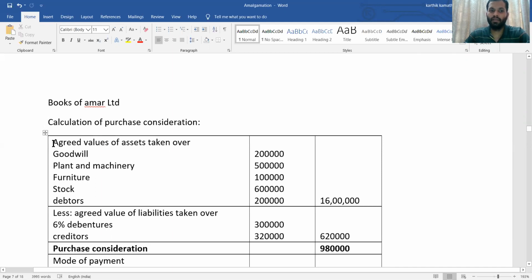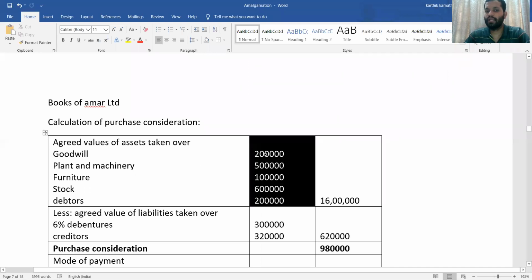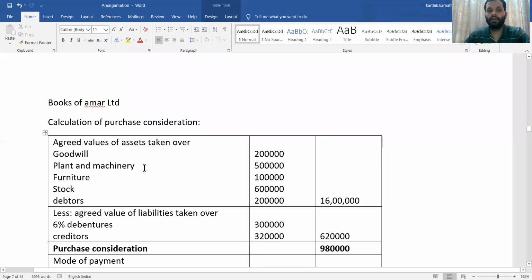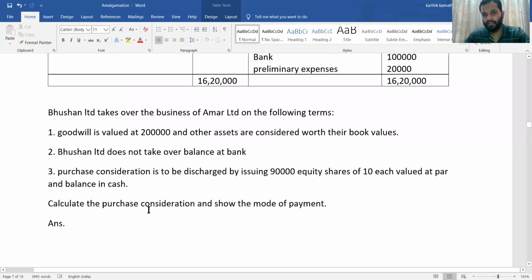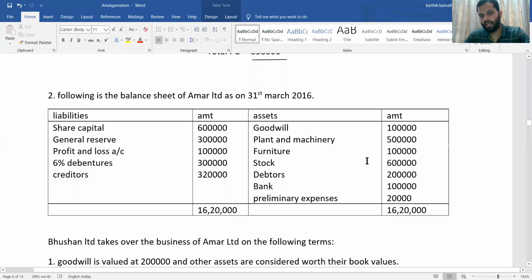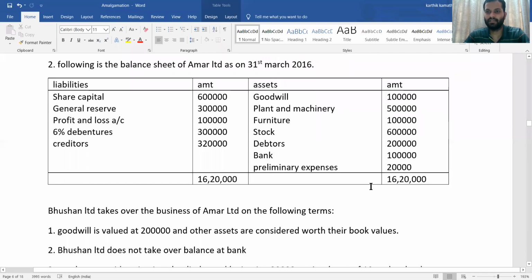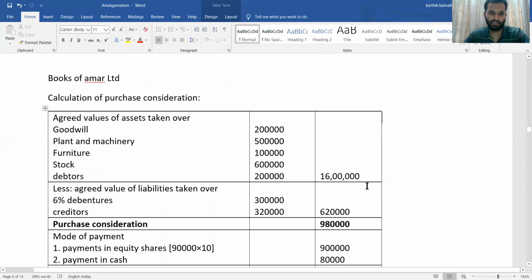So first one, agreed value of assets taken over. Goodwill, the revalued value is given, that is 2 lakh. Plant and machinery as it is, furniture as it is, stock as it is 6 lakh, debtors 2 lakh. See, all these amounts at book value as it is except goodwill. Bank is not taken over, so you need not record bank. Preliminary expenses is a fictitious asset, so you are not going to write preliminary expenses.